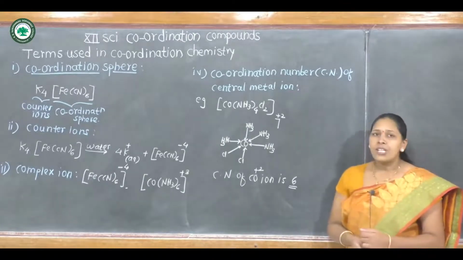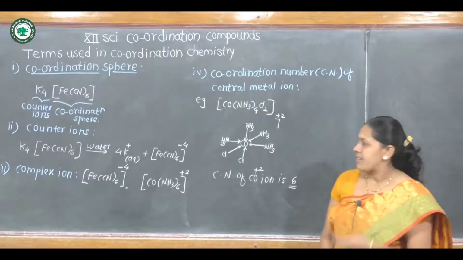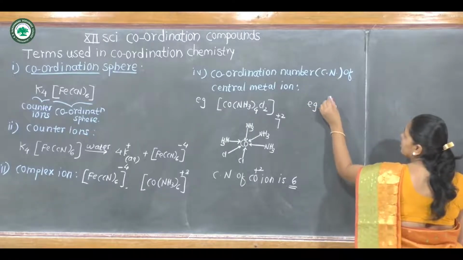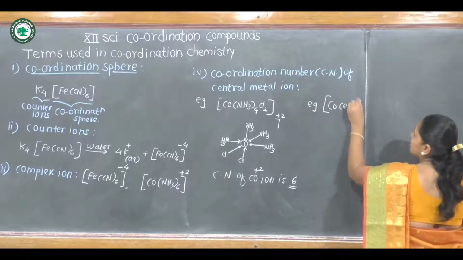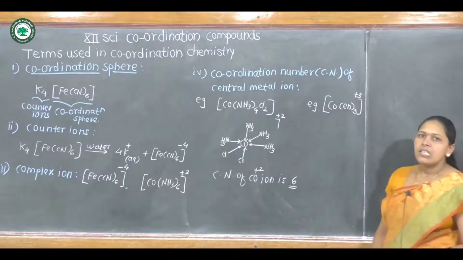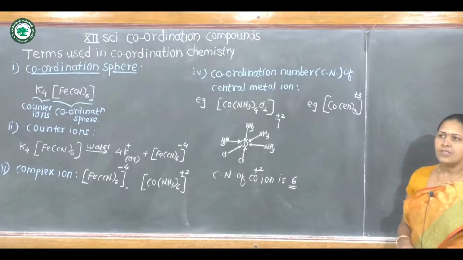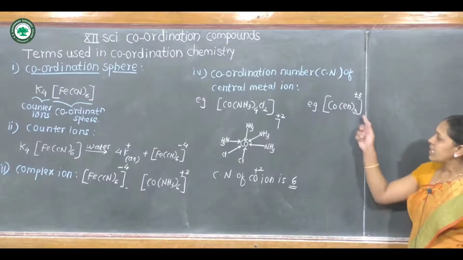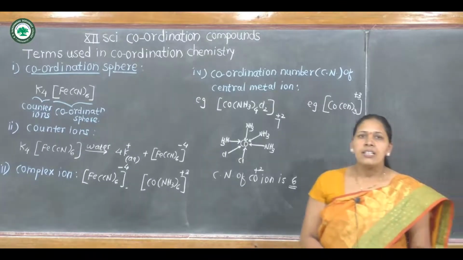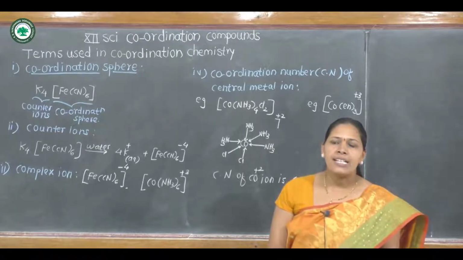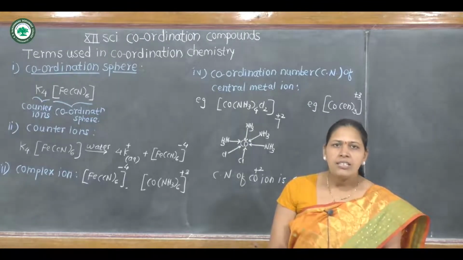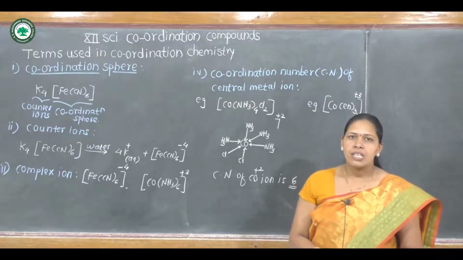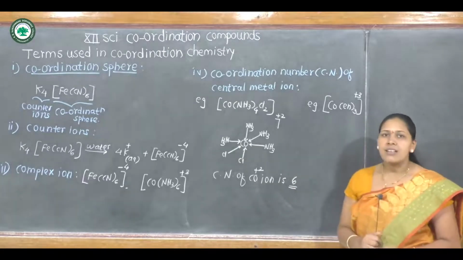It is different in case of bidentate ligand. For example, second example, in this complex ion, central metal cobalt having +3 oxidation state is attached to 3 ethylene diamine, which is a bidentate ligand. Therefore, total donor atoms in 3 ethylene diamines are 6.